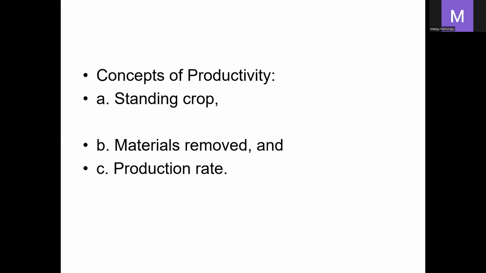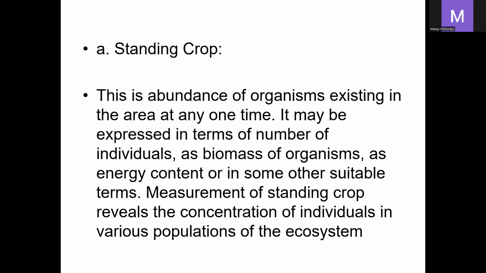So next, in productivity, are the concepts in productivity: standing crop, materials removed, and production rate. The first one is the standing crop. Standing crop means the abundance of organisms existing in the area at any time, and it may be expressed in terms of number of individuals, or as a biomass of organisms, or as the energy content, or in some other suitable terms.